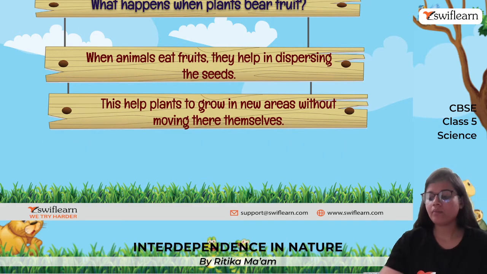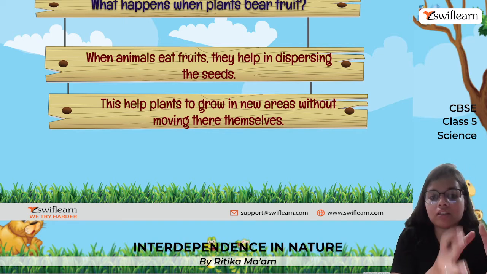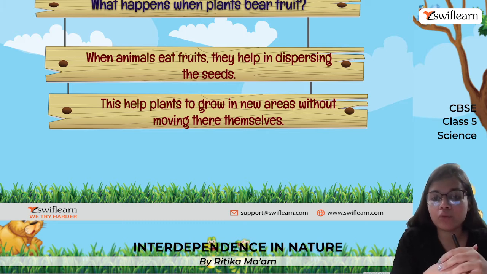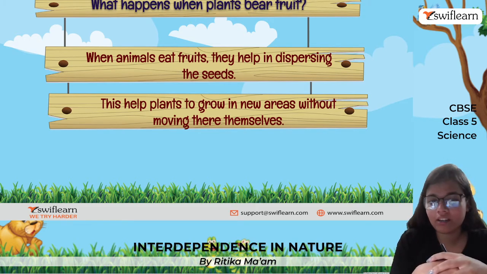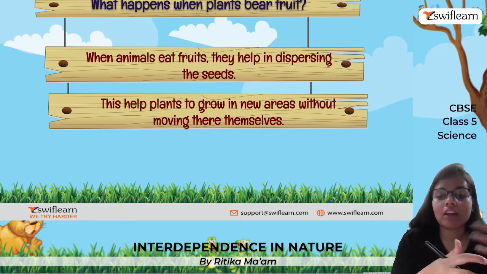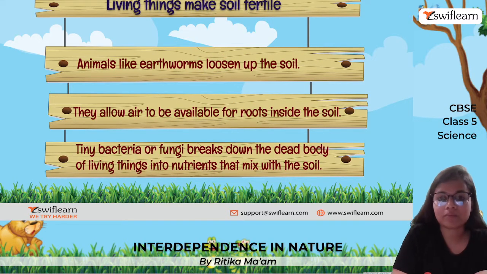Okay, next, what happens when plants bear fruit? So there are many animals which eat fruit, and they help in dispersing the seeds. So what is meant by dispersion? It is carrying away of seeds from one place to another. And because of this dispersion, the plants can grow into new plants without moving themselves. So the animals, the insects, they help in dispersion of the seeds.